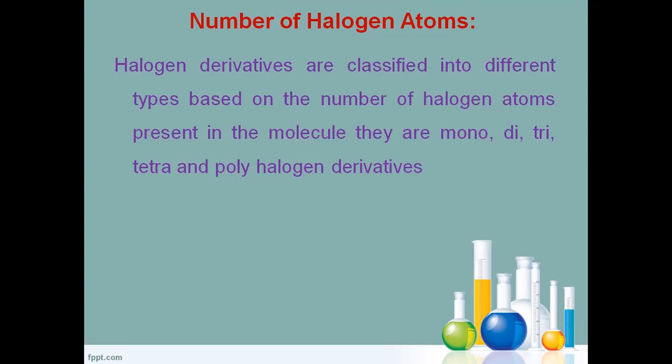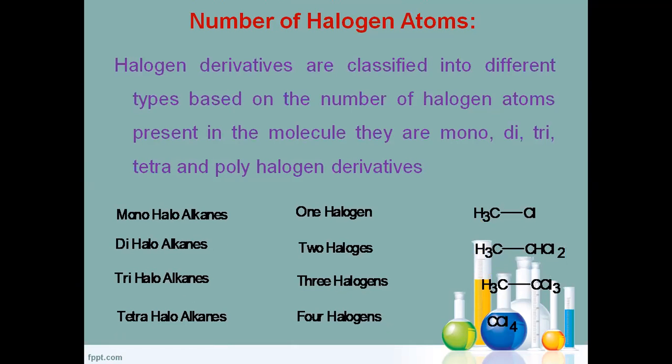When you come to the number of halogen atoms, in a hydrocarbon the hydrogens are replaced by halogen atoms. Then it is called a halogen derivative. Halogen compounds are the derivatives of hydrocarbons, obtained by replacing a number of hydrogen atoms by a corresponding number of halogen atoms. If the compound contains one halogen atom, it is called a monoalkyl halide.